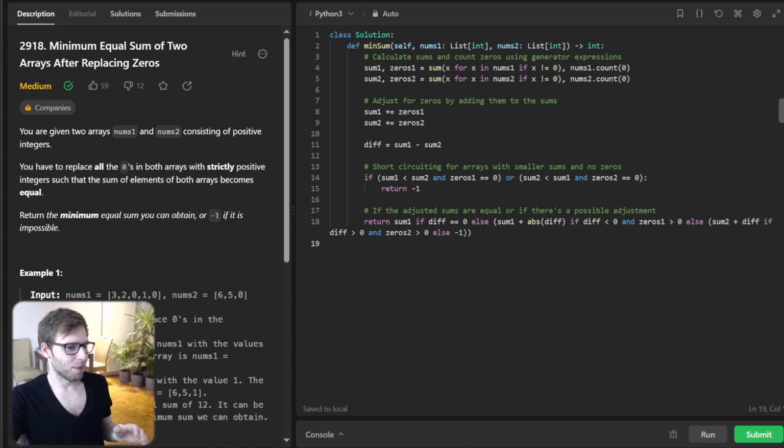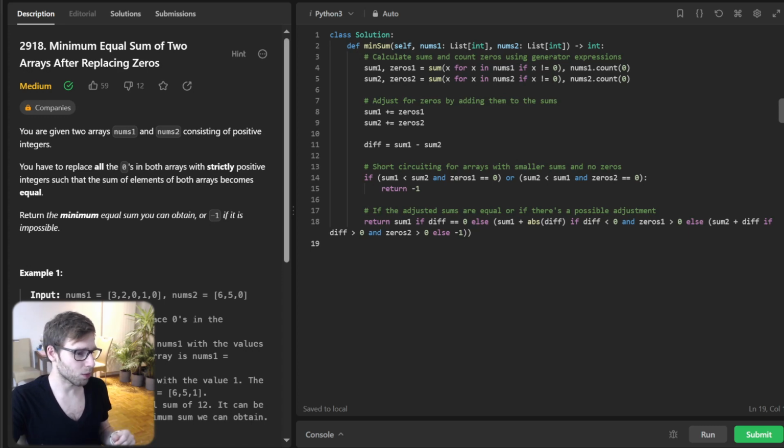So yeah, we finish typing the provided code. And remember, generator expressions like the one we are using for the sum are efficient and quite Pythonic. They allow us to calculate the sum without creating a new list. Also, using short-circuiting logic helps us handle edge cases efficiently. And if an array's sum is smaller and it has no zeros, there is no way to increase its sum, so we immediately return -1.